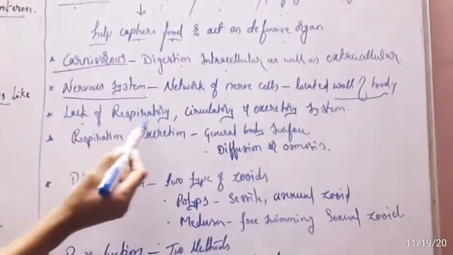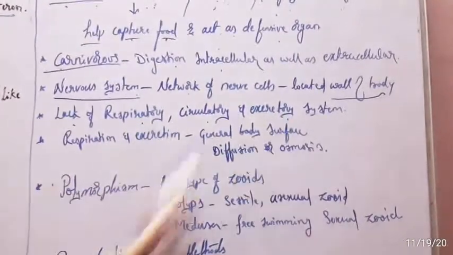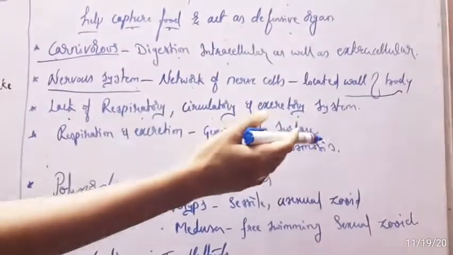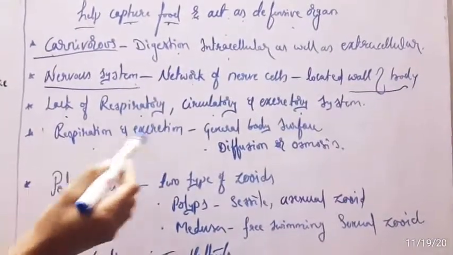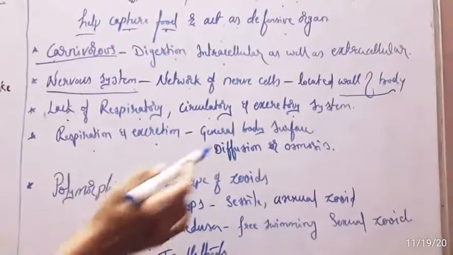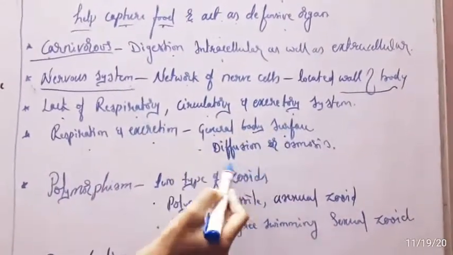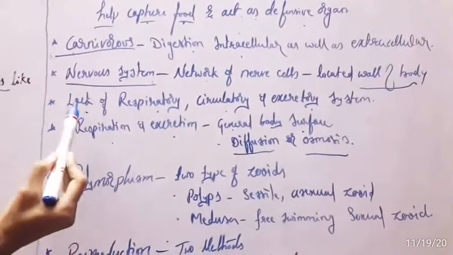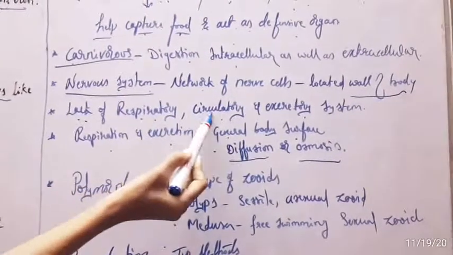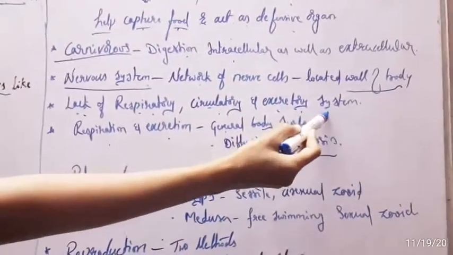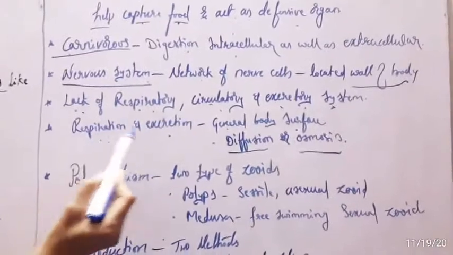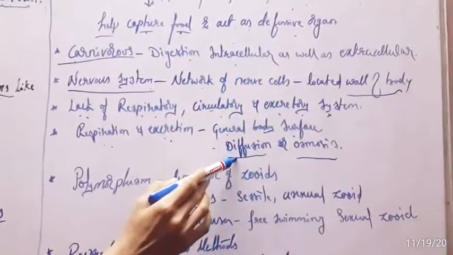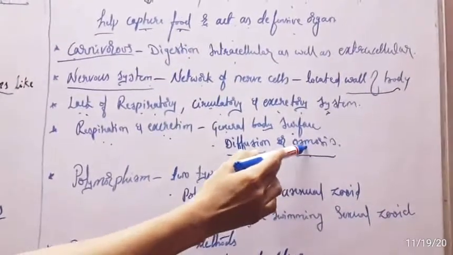Then there is a lack of respiratory, circulatory and excretory systems. There is no respiratory, circulatory or excretory system, but respiration and excretion take place through the general body surface by diffusion or osmosis. So listen: respiratory, circulatory and excretory systems are absent, but respiration and excretion take place through the general body surface by diffusion and osmosis.